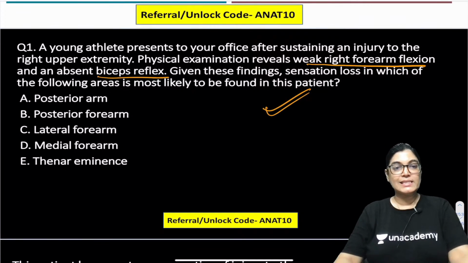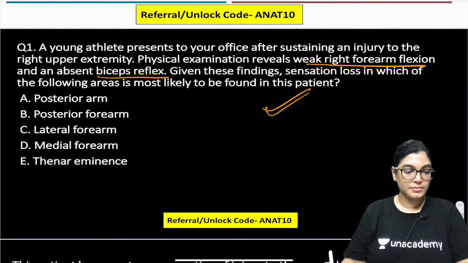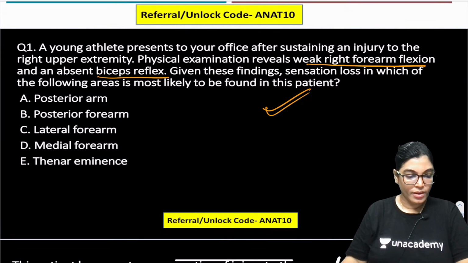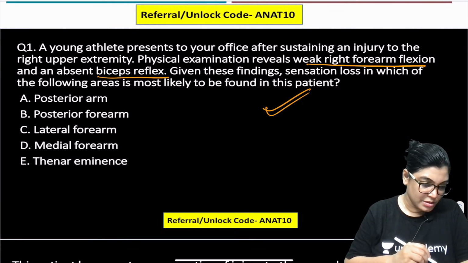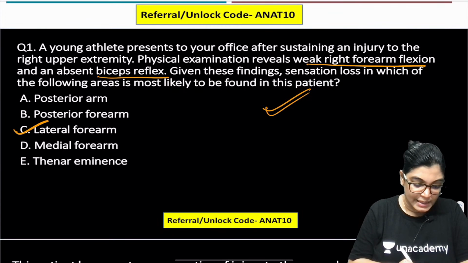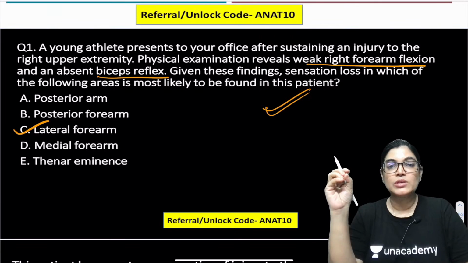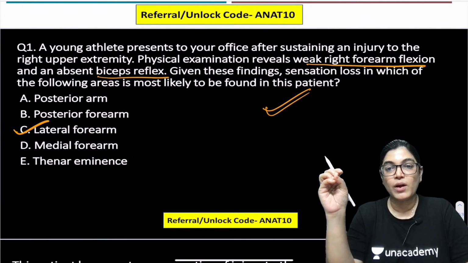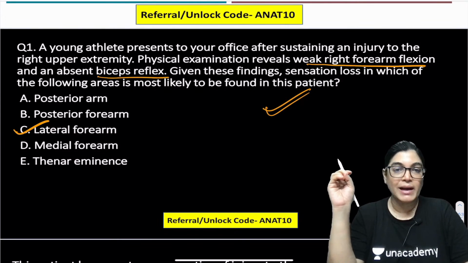Harini is also telling C. So yes students, the correct answer is lateral forearm. Many of the students are telling lateral forearm, and lateral forearm is absolutely correct. In this clinical MCQ, the key points are weak right forearm flexion and absence of biceps reflex.